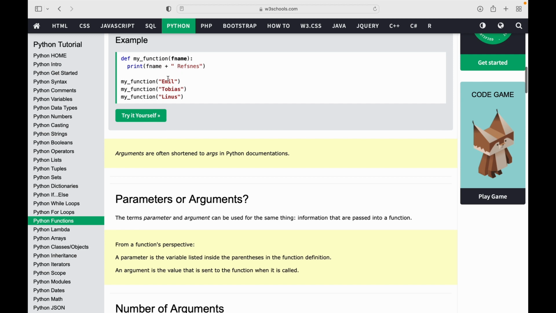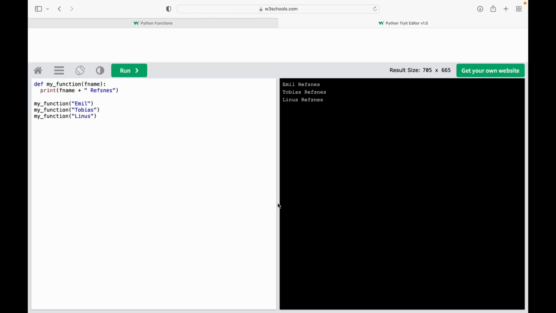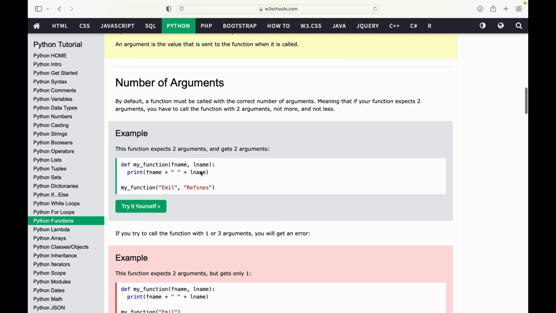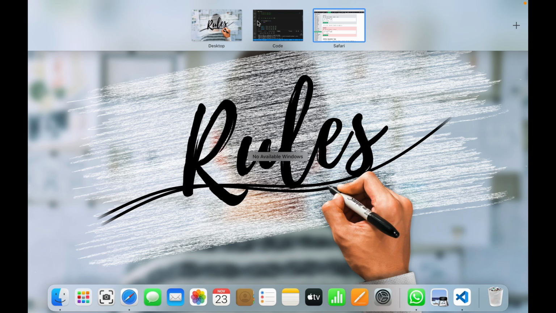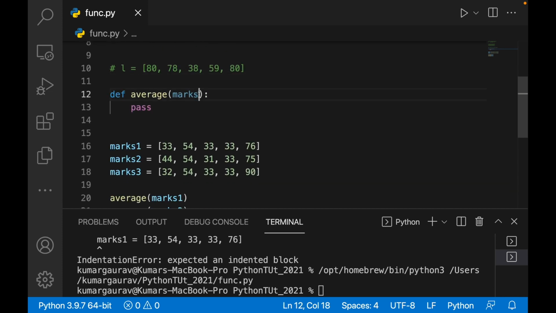So every time you are calling this function, this particular argument will be added with this thing. If you just try this, it will print ml refsnes. Similarly, followed by Tobias, say this, then Linus this. So you see this. All right, so like that you can give a number of parameters. You can have any number of parameters over here, but you have to give the argument for that while calling that function.